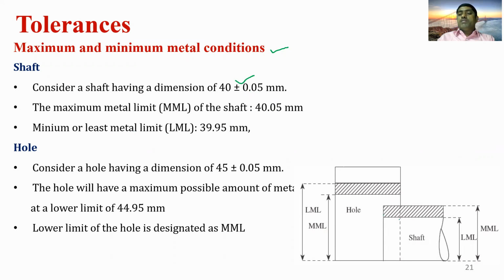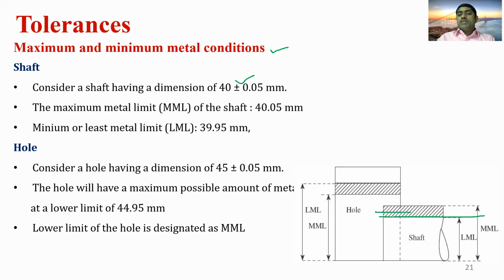This is the basic size of the shaft, 40, and plus 0.05 mm is the maximum metal limit.